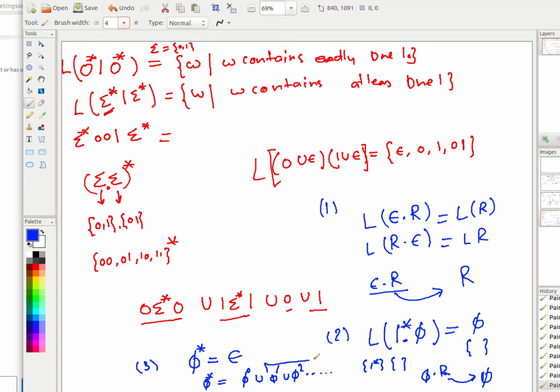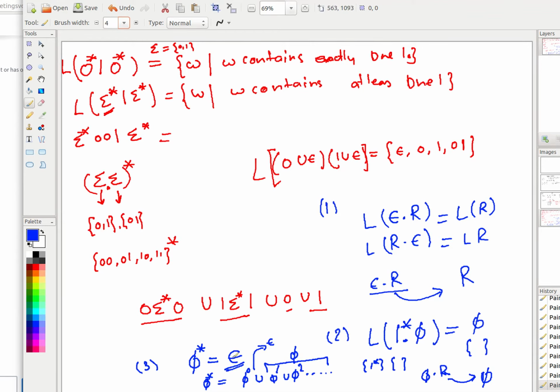All these, if you say this is phi concatenated with something, so it becomes phi, and union of phi's will still be phi. But phi to the power 0 is something very similar. It's a kind of identity rule that whatever the language, when you are not concatenating it with anything, any language to the power 0 becomes epsilon as an identity. So that's why epsilon union with phi, what you get? You get epsilon, right? Is it clear?